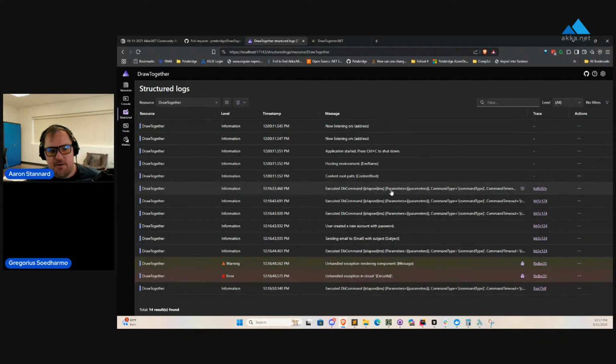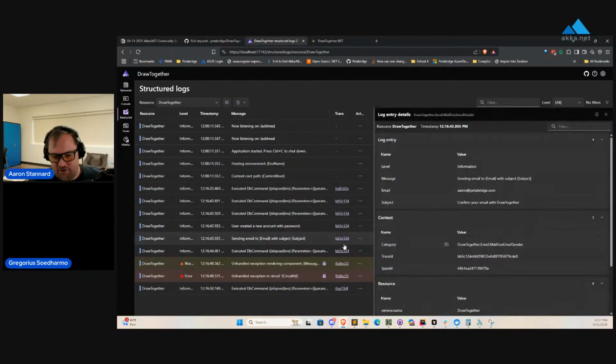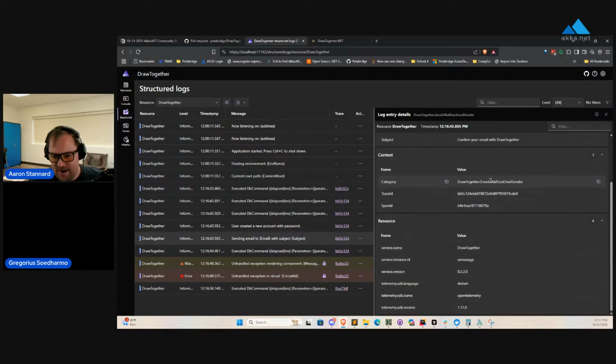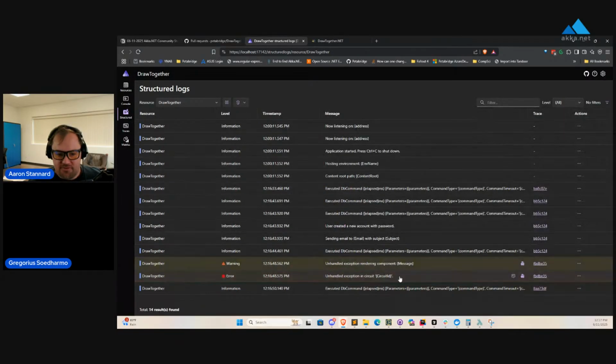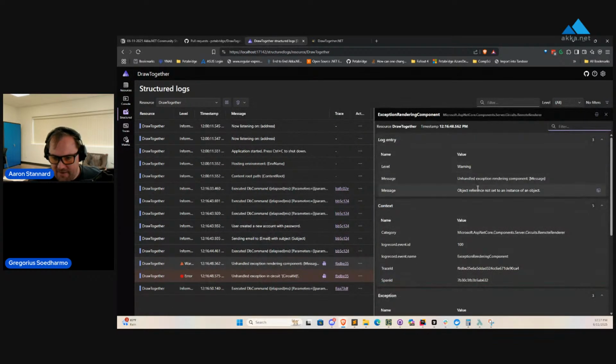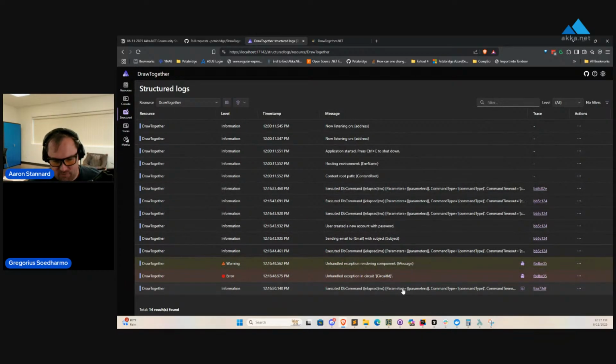since this is a good way to take a look at debugging an application. Okay. But if I go ahead and take a look at this here, these are all the structured logs coming from the OpenTelemetry exporter we have built into .NET Aspire. So you can see here, I created a new account with the password. We're sending an email confirmation. Email confirmation is actually technically, I think, disabled in here. Or, yeah, maybe it's not. I thought it was. And then we can see that we have a rendering component here where it looks like there was a problem actually rendering a Blazor component somewhere in here.